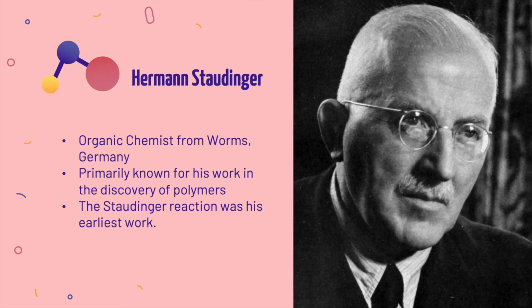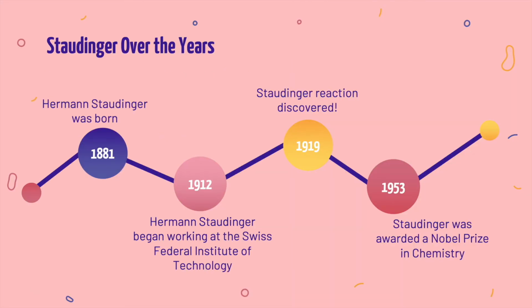This is Hermann Staudinger. He's the founder of the Staudinger reaction, and the reason it has its name. He is an organic chemist from a small town in Germany called Worms. He is primarily known for his work in the discovery of polymers. In fact, the Staudinger reaction was not even his most well-known work. This is what he did in his early days. This timeline shows Staudinger's life chronologically.